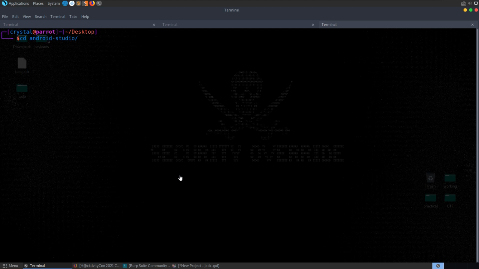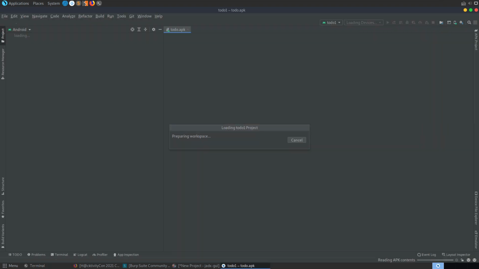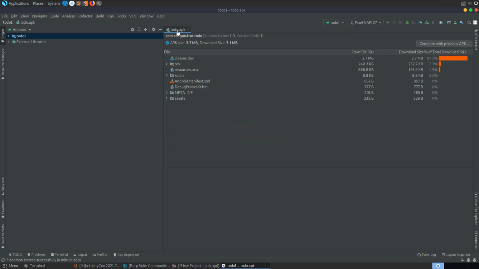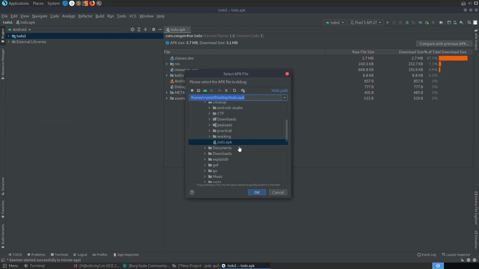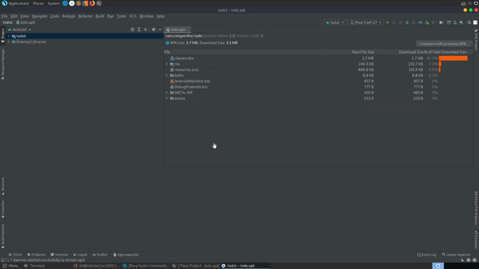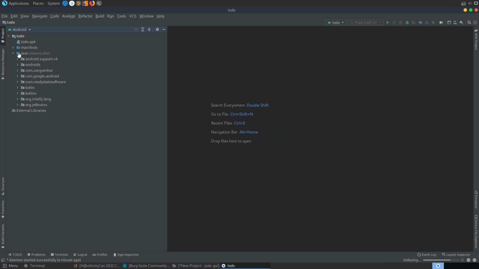Let's go Android Studio bin, and we'll run studio.sh. So with this open, you can see I've already imported the APK, but you can basically just go to Profile or Debug APK. You can select that. Let me reload this in this project. So you can reload it, and you can have a look at some of the files in here. I think this gives us access to the smali files as well, if you want to have a look at that. Let me double check.